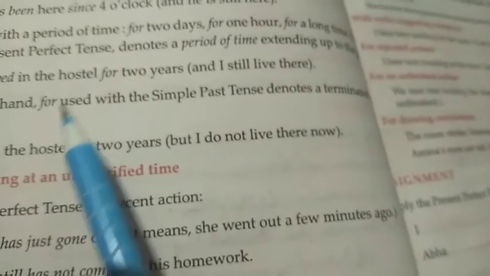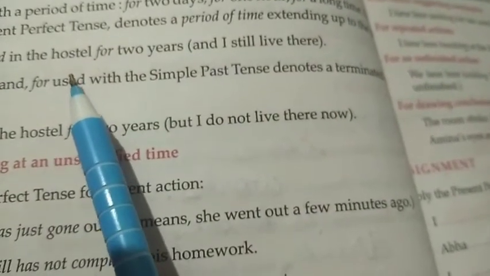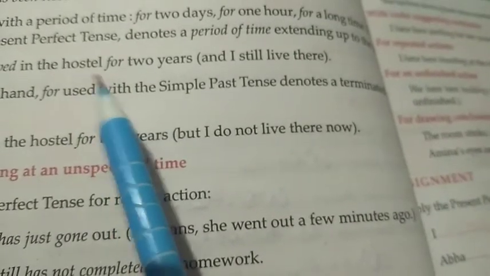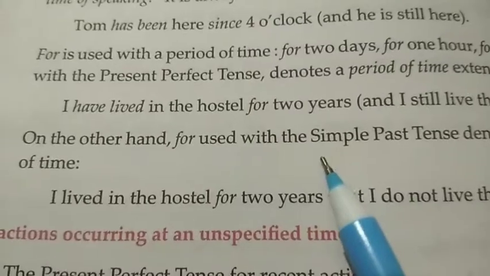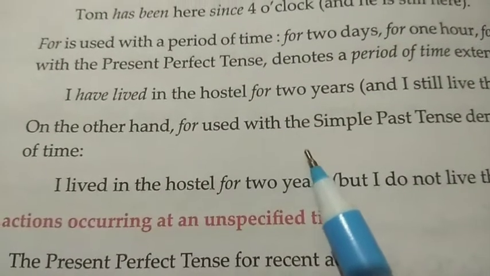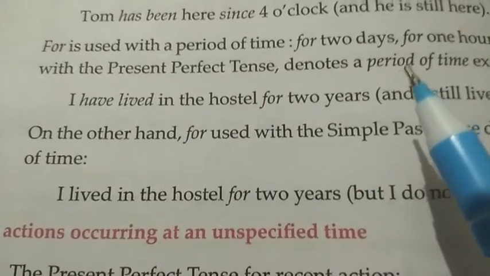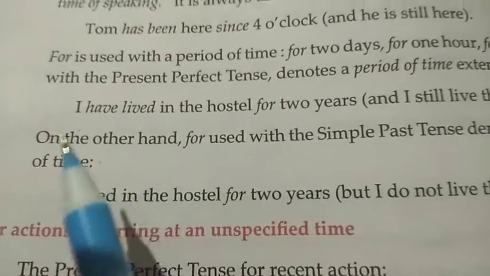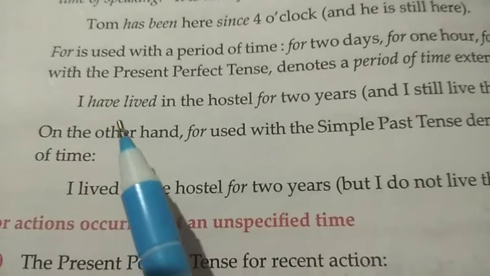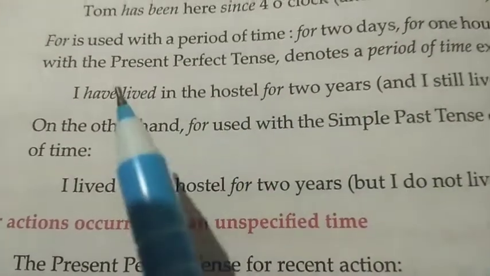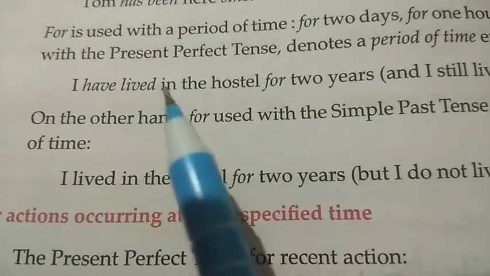Then the next example, for. I have lived in the hostel for 2 years. That means what? That means I am still living in the hostel. For the past 2 years I have been living here, and in the present also I am living in the same hostel. So it will be what? Have lived.